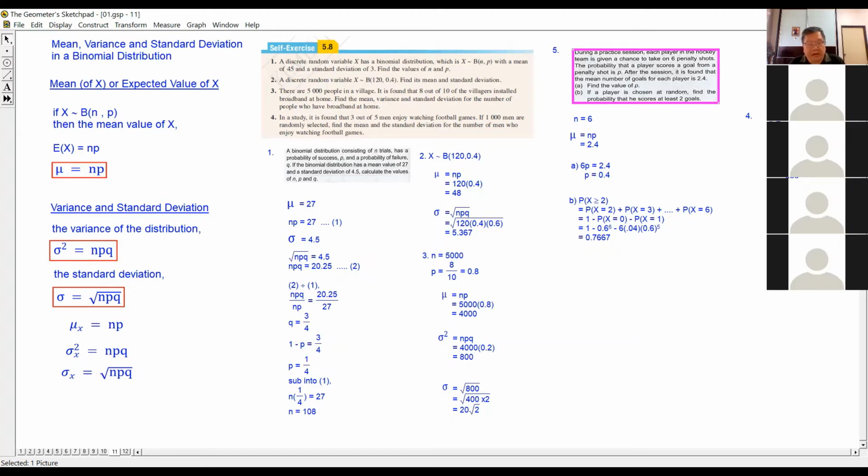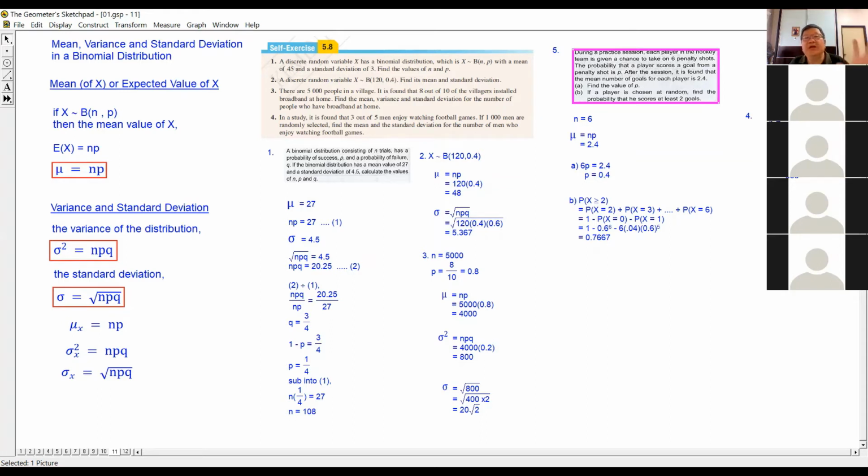So you see that each one of us has a number for X. My number is 4, Yifen is 5, Li Ying is 3, Chen Tong is 6. Each of us has a different value for X. So now I can add up all the X: 4, 5, 3 and 6. Add up, then divide by 4. When I add up and divide by 4, that will be the mean number of goals.